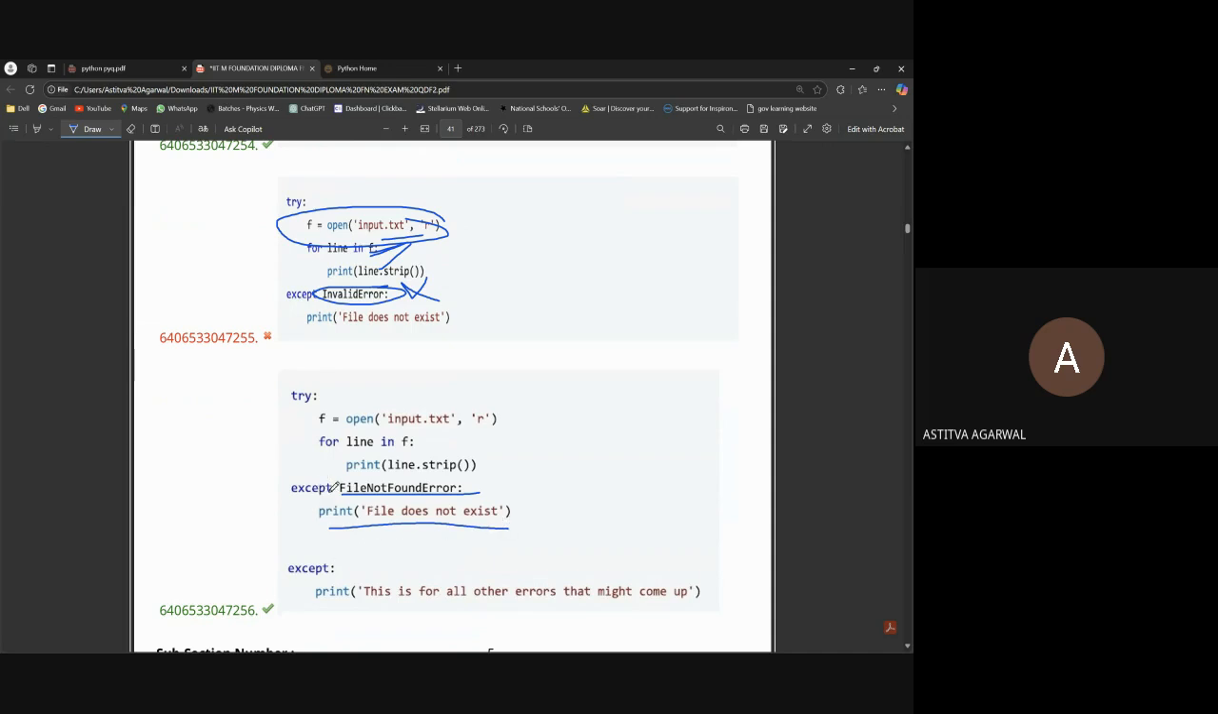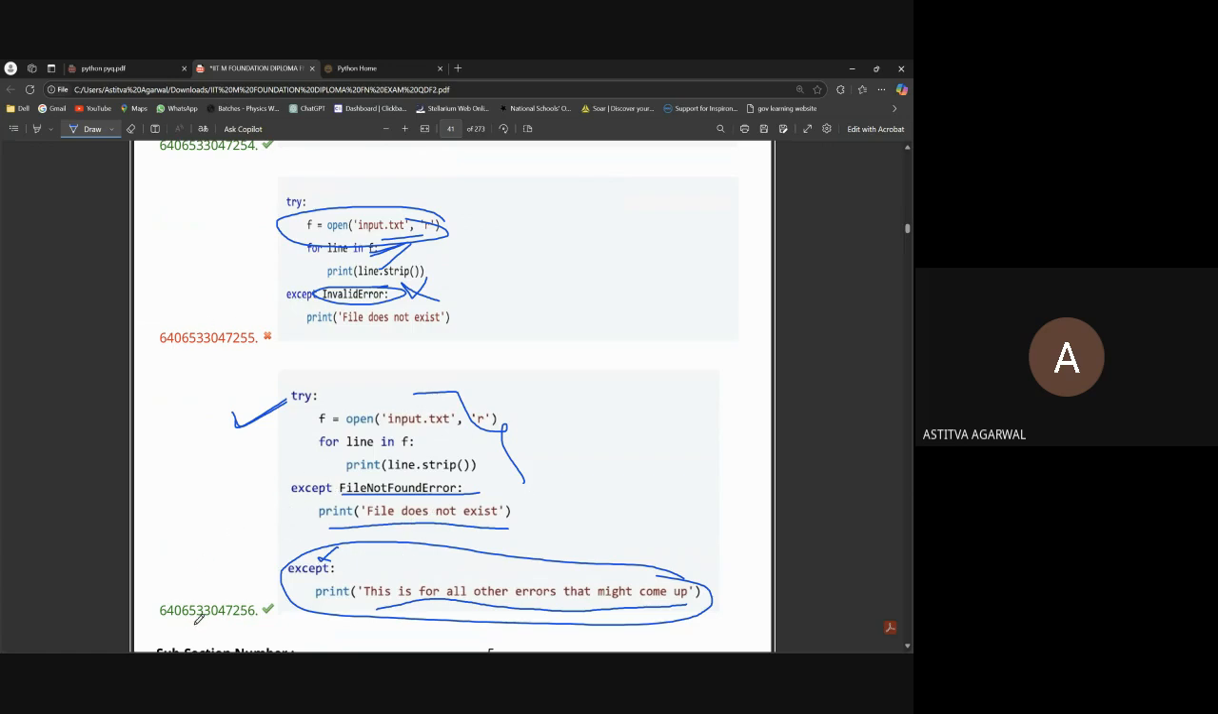And after this, if there is any other except, that is for all other errors that might come up. But this won't happen in a real-case scenario. That except won't work while we are using this code. But this snippet is also correct because there is nothing wrong with what we are using here. That's why it's the correct answer.